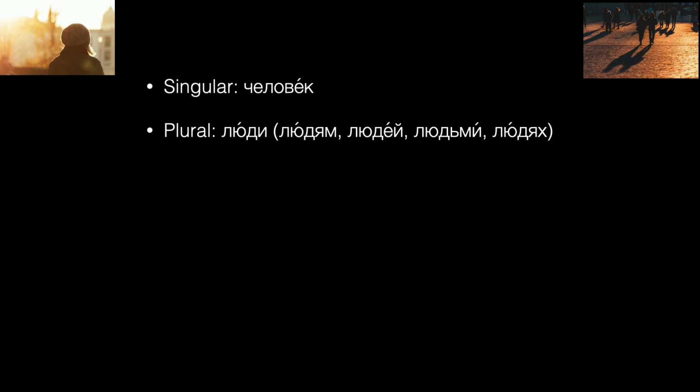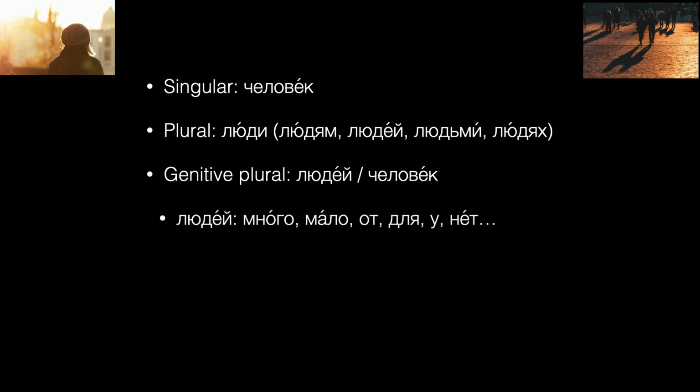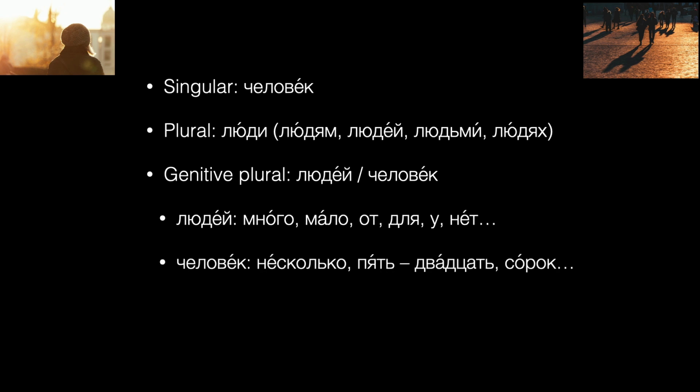Summing up, we've got several things to keep in mind when using Russian equivalents for person and people. The singular has the root человек, but the nominative plural is люди, and most other plural case forms are based on that same root. But there are two genitive plural forms, людей and человек, which is identical to the nominative singular. Use людей after много, мало, and most times when you need the genitive plural. Use человек after несколько, and following numbers that require the genitive plural. If an adjective follows the number, людей is also possible.